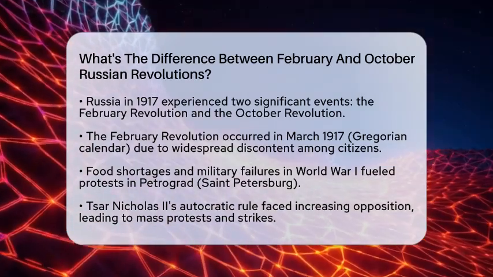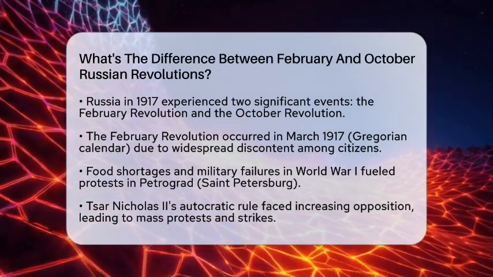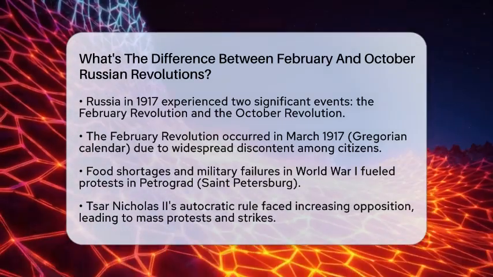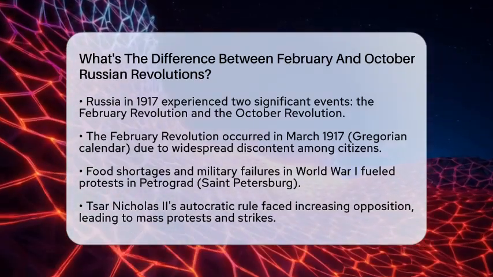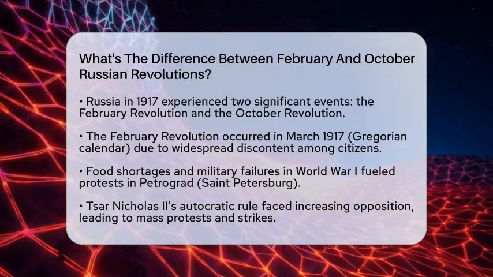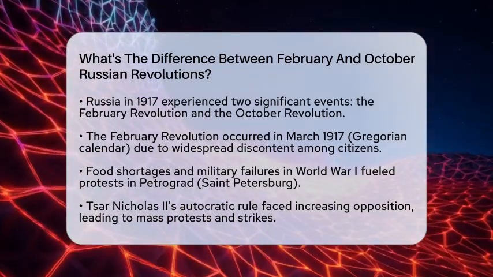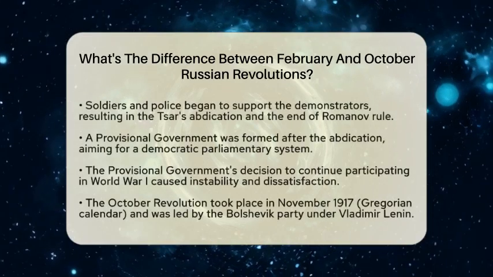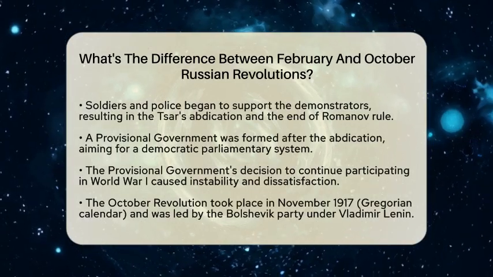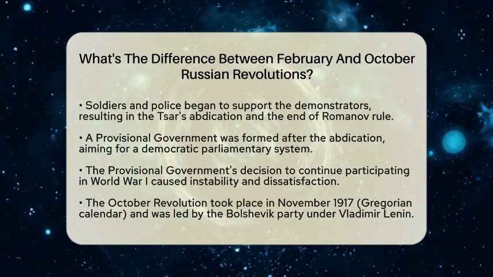The February Revolution took place first, in March 1917 according to the Gregorian calendar. It was sparked by widespread discontent among the people. Citizens in Petrograd, now known as St. Petersburg, were fed up with food shortages and the failures of the military in World War I, where the autocratic rule of Tsar Nicholas II was no longer acceptable. Mass protests and strikes erupted, and soon soldiers and police began to support the demonstrators. This wave of unrest forced the Tsar to abdicate, ending centuries of Romanov rule.